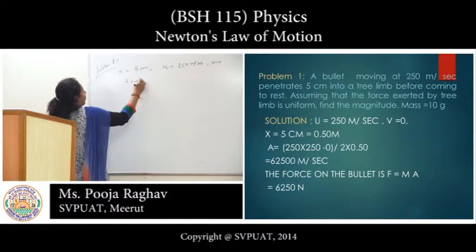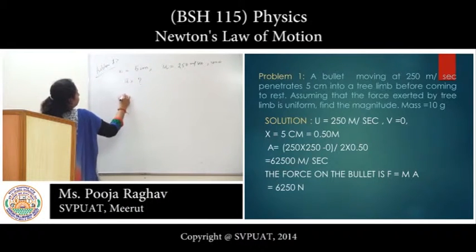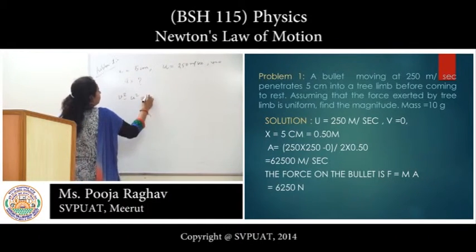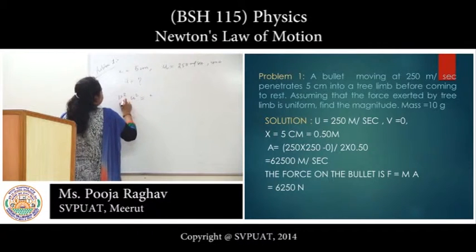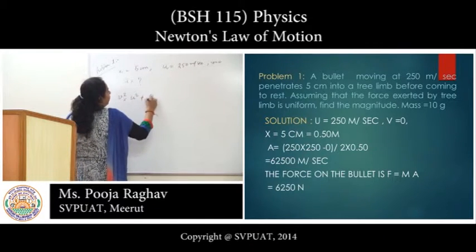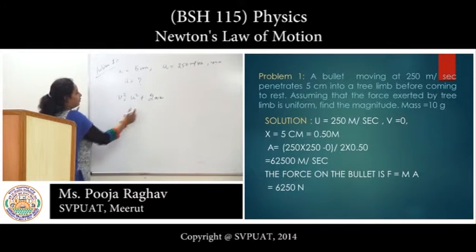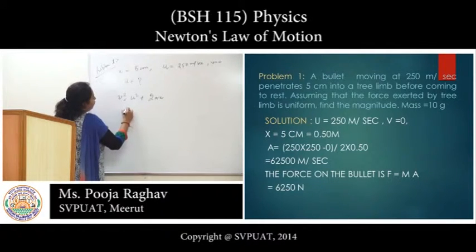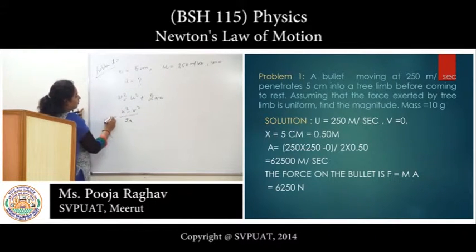Firstly we calculate acceleration. The formula is v square minus u square equals 2ax.